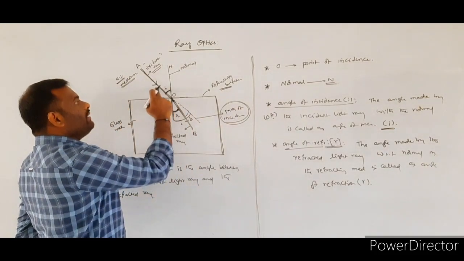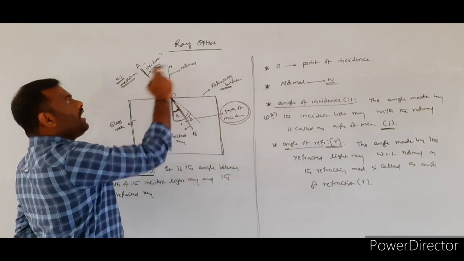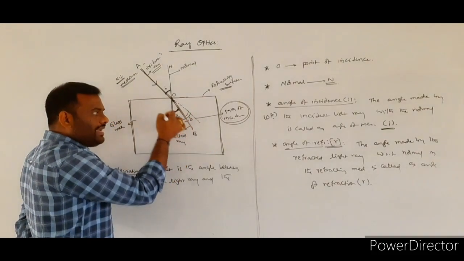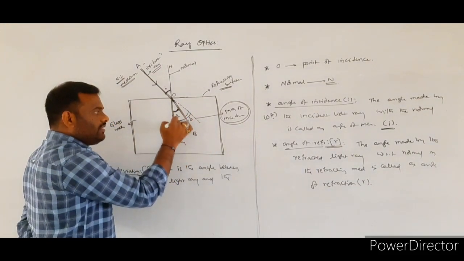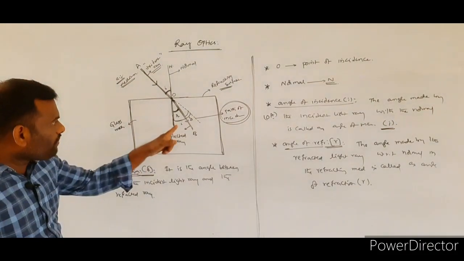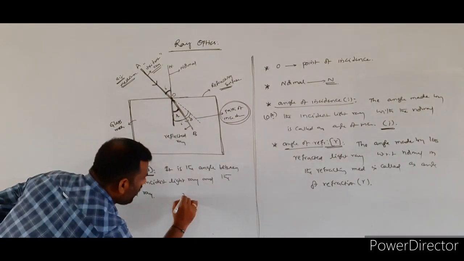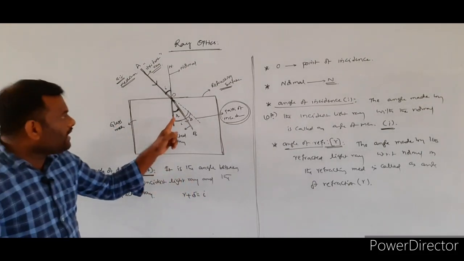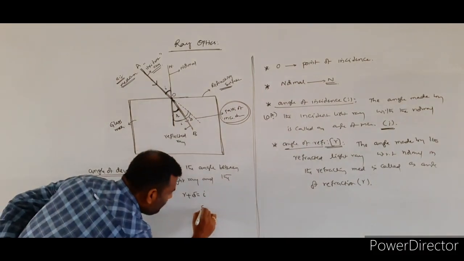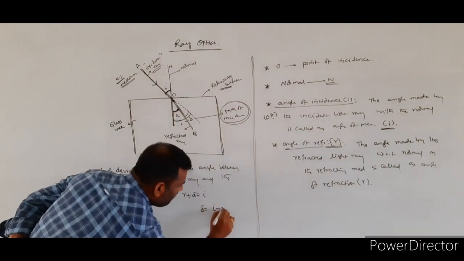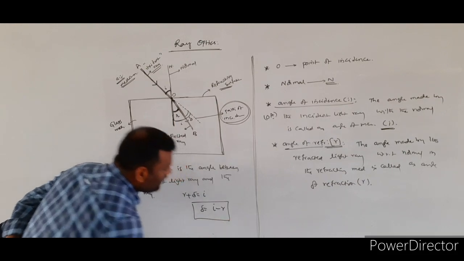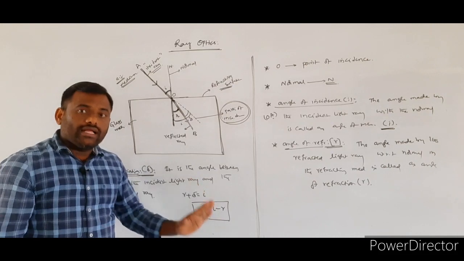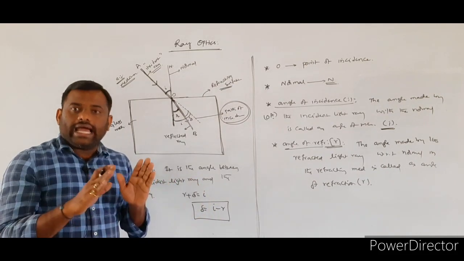Whatever the angle made by the incident light ray with respect to the normal will be i. The same incident light ray, the same path, also makes an angle of i with respect to the normal within the refracting medium. So from this diagram we write r plus delta is equal to i. Therefore, the angle of deviation formula is delta is equal to i minus r. This is the formula for the angle of deviation.